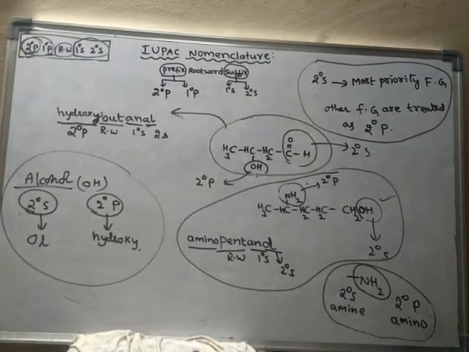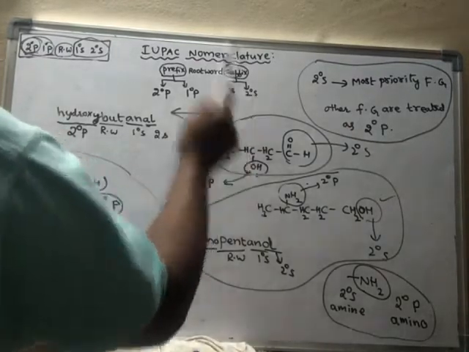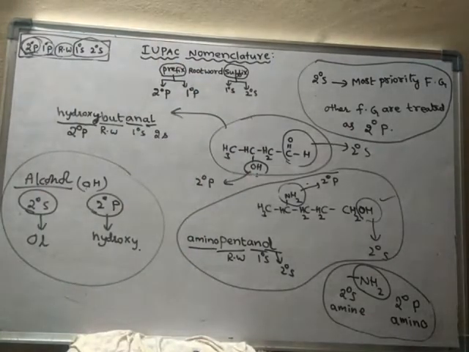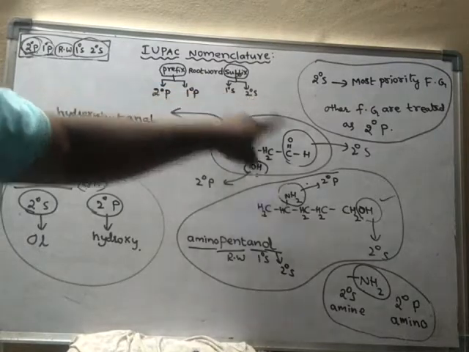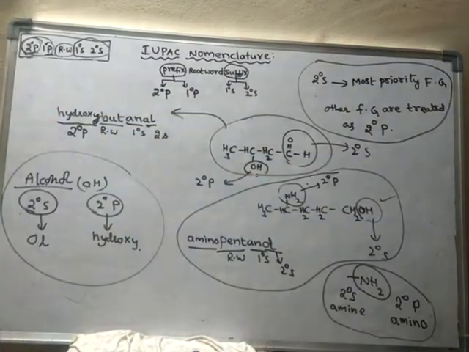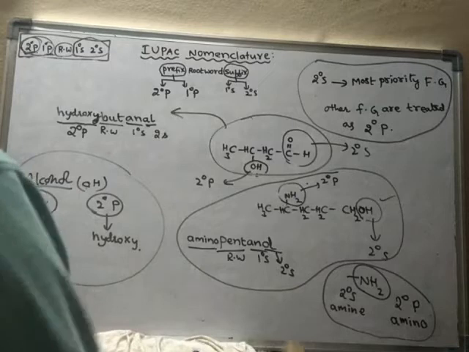In this way, the secondary suffix means the highest priority functional group. If there is more than one functional group, then the secondary suffix should be given to that functional group which has higher priority. Okay, so like that.